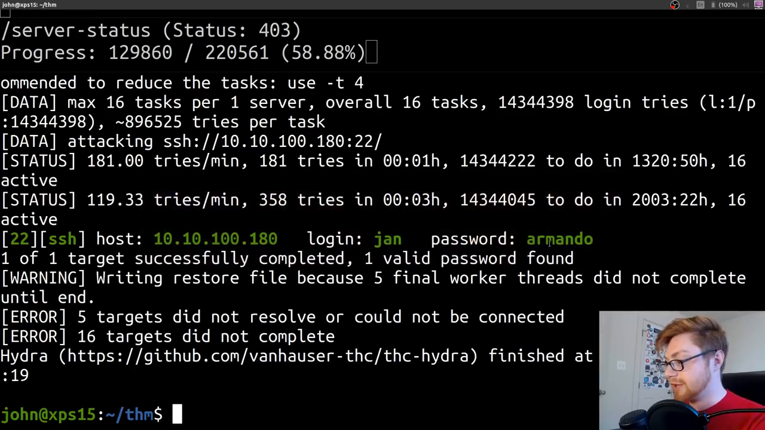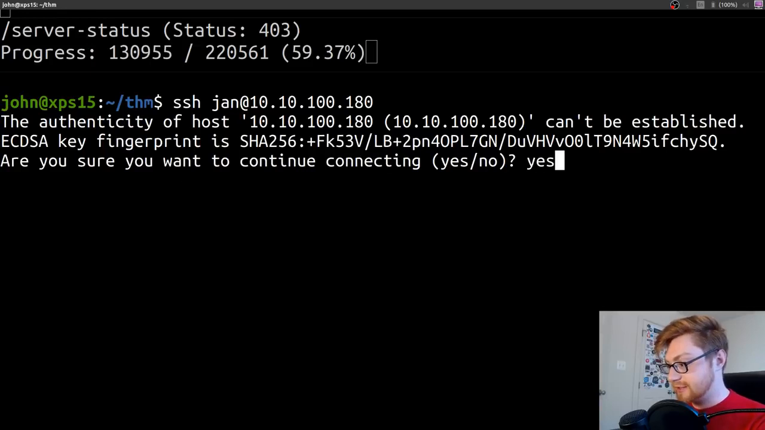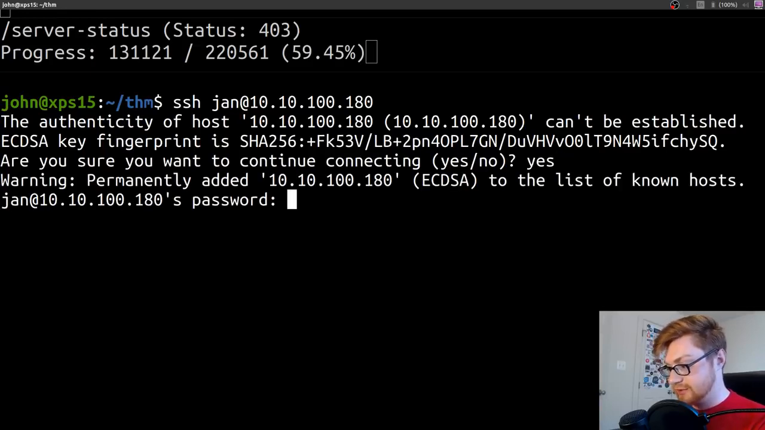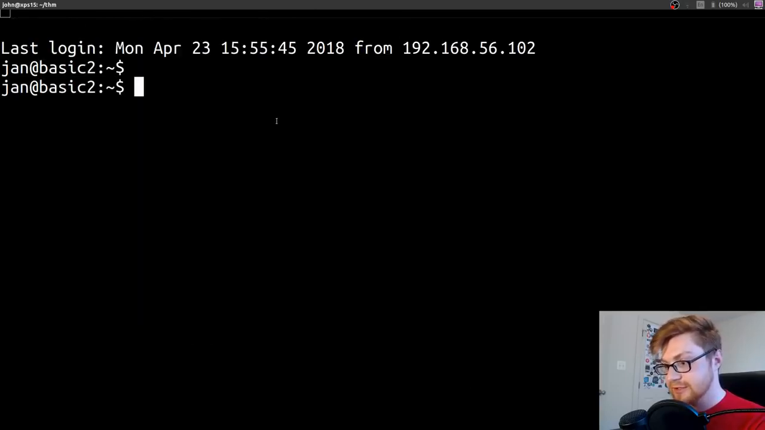That's why I've been saying Armanda, and that's not how you say that whatsoever, because there's an O at the end. It's Armando. All right, let's SSH into that machine. We can SSH to Jan at 10.10.100.180. Yes, we want to do it. And Armando is the password. There we go. All right, and we are logged in to Jan at basic2. Let's stop this stupid GoBuster. We don't need to do that anymore. We're logged in, and let's see what we got.